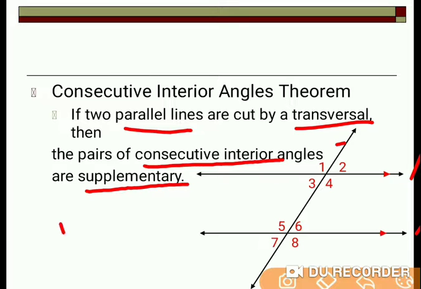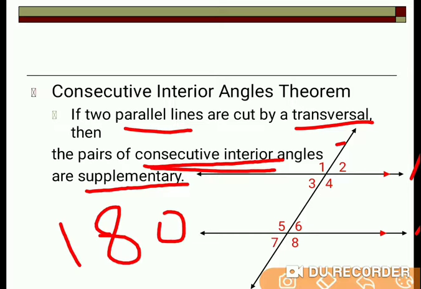Supplementary means 180 degrees, means the sum of two consecutive interior angles is 180 degrees. Remember this, supplementary means 180 degrees.